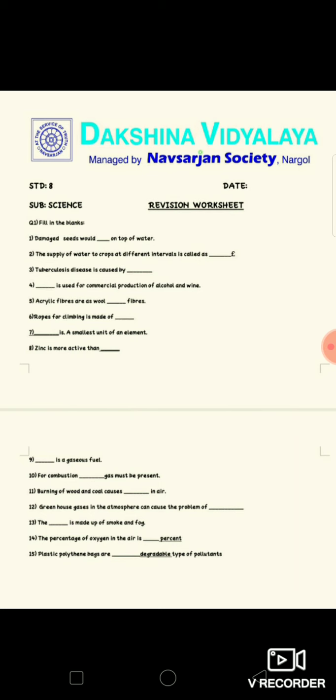The seventh one: dash is the smallest unit of an element. So what is the answer? Atom. Then the eighth one: zinc is more active than iron. Then the 13th one: the dash is made up of smoke and fog. So what is it? Smog. Then the 15th one: plastic polythene bags are non-biodegradable type of pollutants.